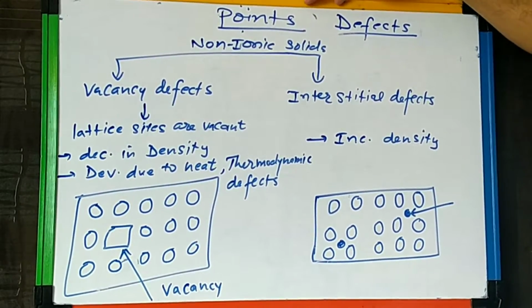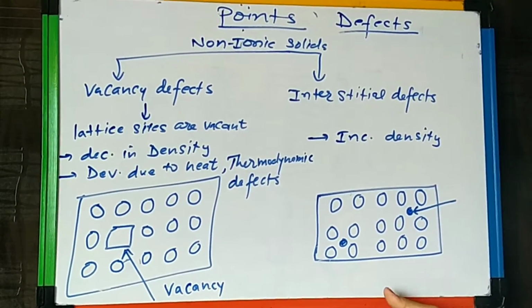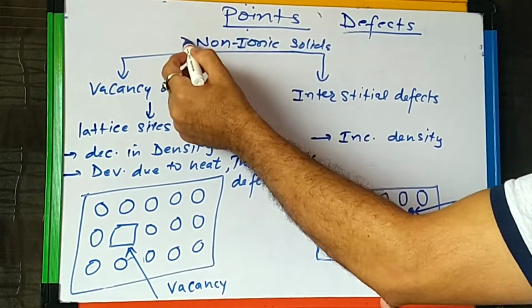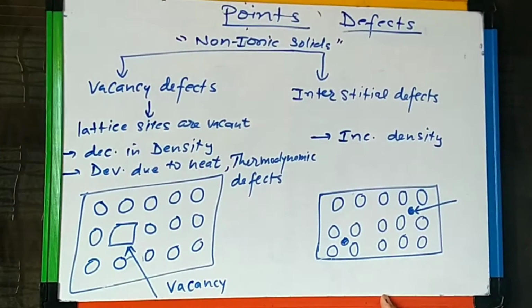Let's see the point defects. We can categorize point defects based on whether they are ionic or non-ionic solids.